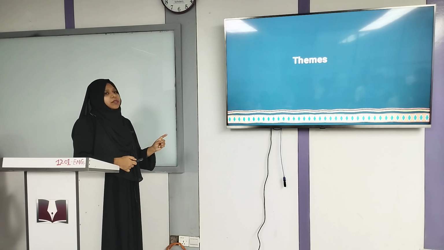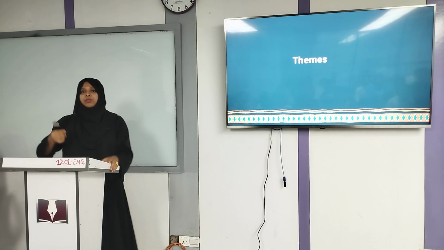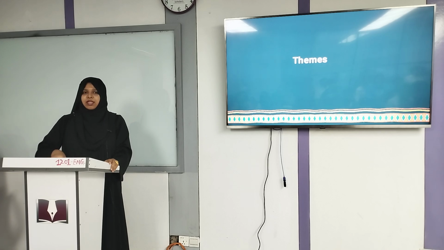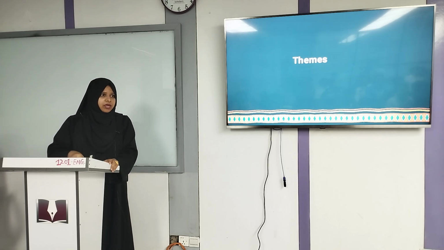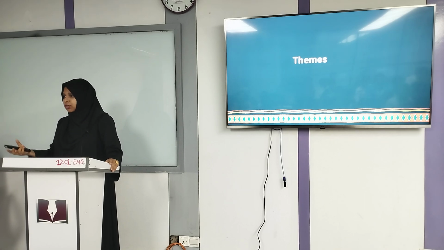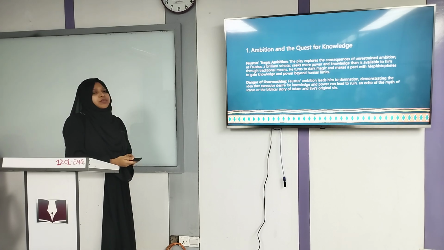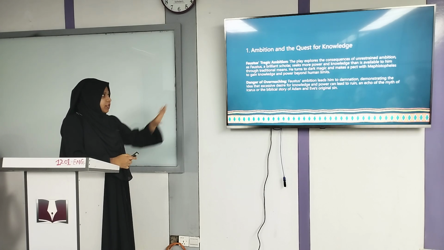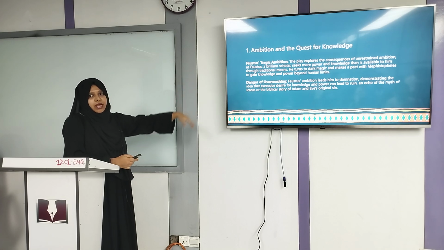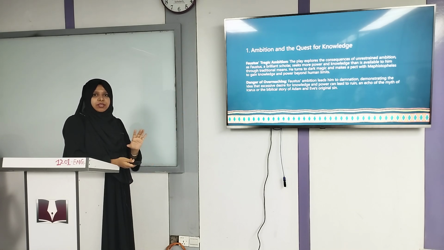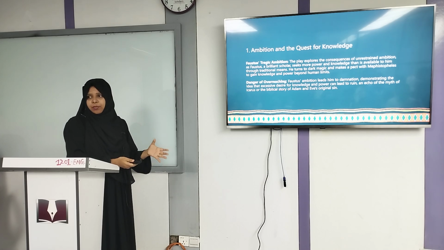And then comes the themes. The themes means the topics on which the writing is based. Say a love story is based on love, a revenge story is based on revenge. So what is the theme of this story? Ambition and the quest for knowledge. You will read it. Those who have joined the classes regularly, can you relate how ambition and quest for knowledge was the main topic?